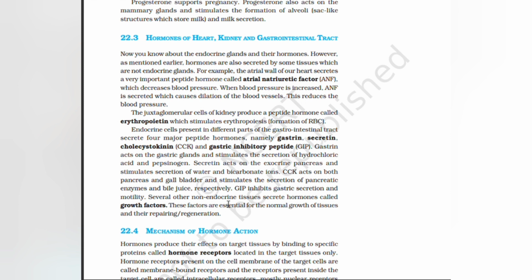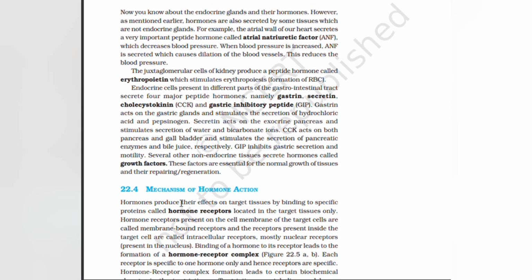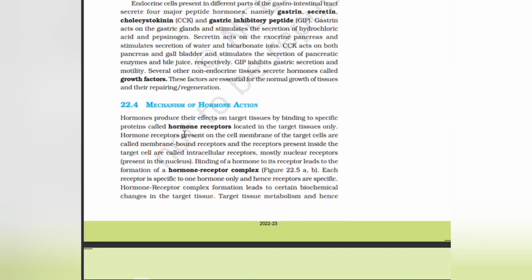Several other non-endocrine tissues secrete hormones called growth factors. These factors are essential for the normal growth of tissues and their repairing or regeneration. Mechanism of hormone action: hormones produce their effects on target tissues by binding to specific proteins called hormone receptors. It is located in the target tissues only.